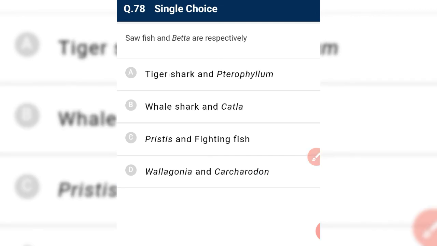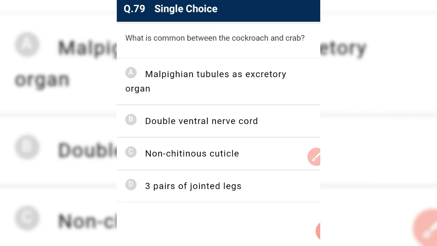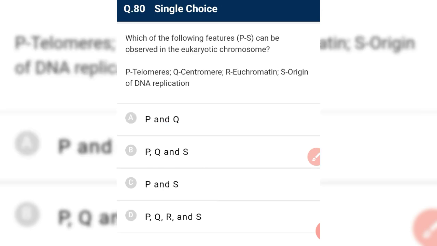Soft fish and beta are respectively. Soft fish is Pristis and beta is the fighting fish. What is common between cockroach and crab? See, they both have double ventral solid nerve cord, because they are members of non-chordates.